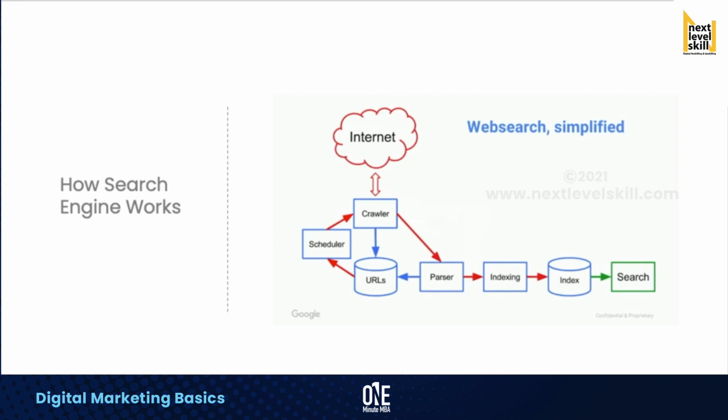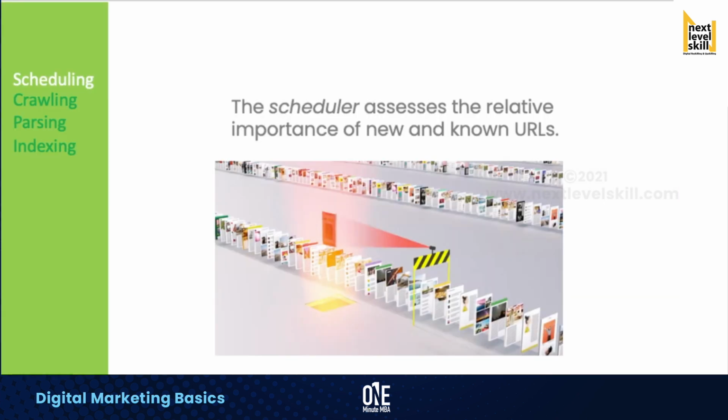So let's study one by one what exactly scheduling is. Scheduling is none other than assessing the relative importance of a new and known URL. It then decides when to crawl new URLs and how often to recrawl known URLs. Scheduling is again none other than assessing the relative importance of a known URL, or re-searching.